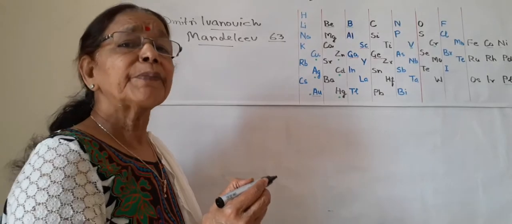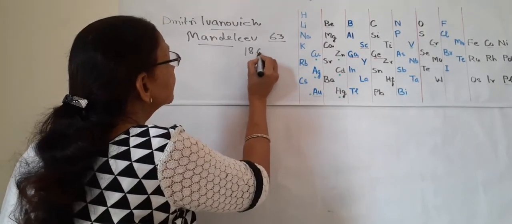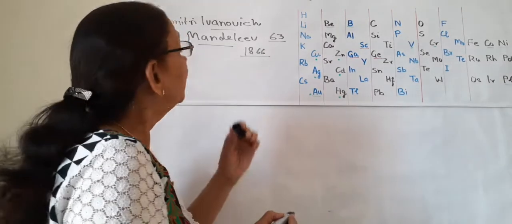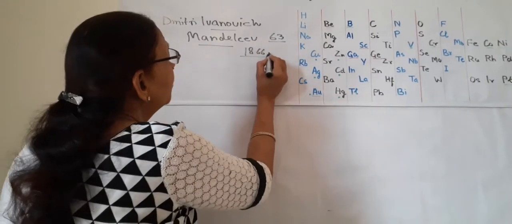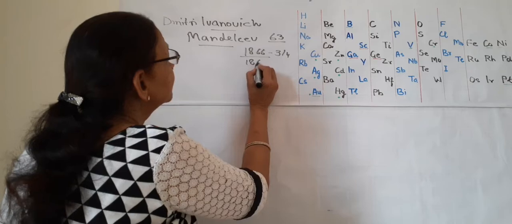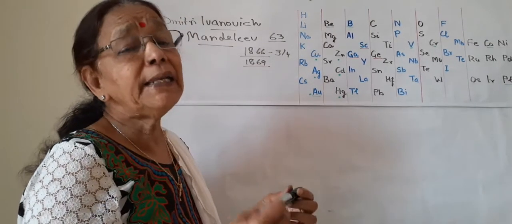He was a Russian scientist, and in about 1866 Newlands' octave law had come, and after around 3-4 years, in around 1869, he gave his table in Russian.